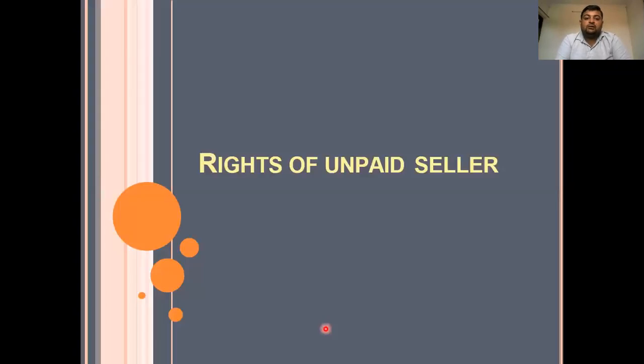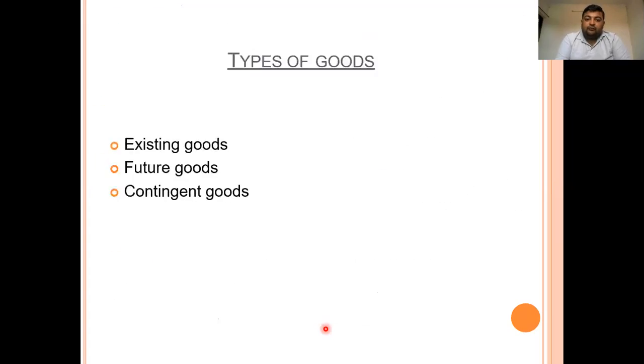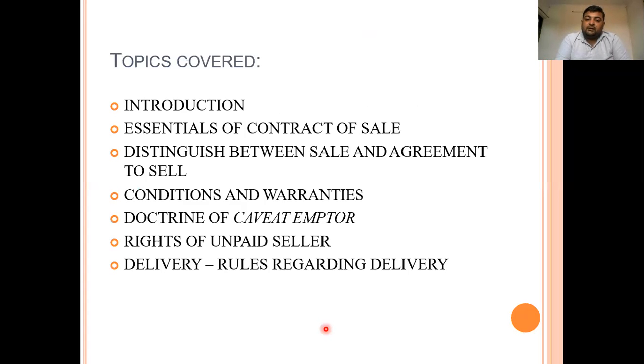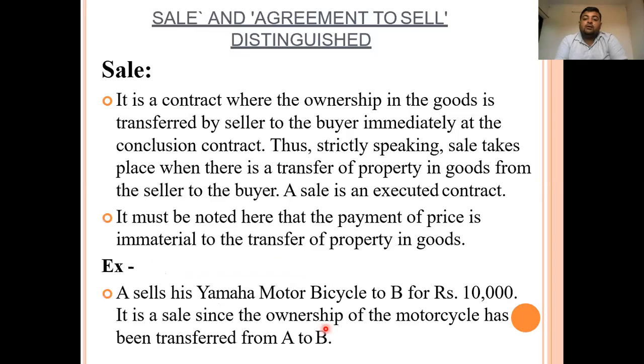Now I will also share the PPT presentation for this. In this chapter, first, we have studied the introduction. Second, the essentials of the contract of sale, the basic essentials. Second, the distinction between sale and agreement to sell. Second, conditions and warranty. Next is the doctrine of caveat emptor, that is, let the buyer beware. Next is the rights of the unpaid seller, and next are the rules and regulations regarding delivery. So we have covered all these topics in this chapter.